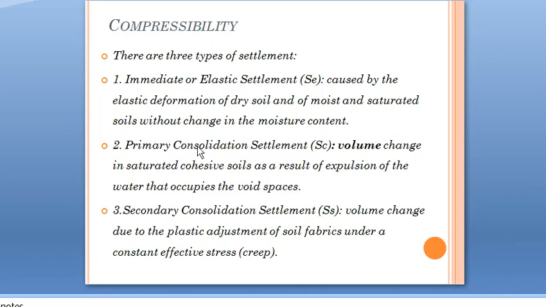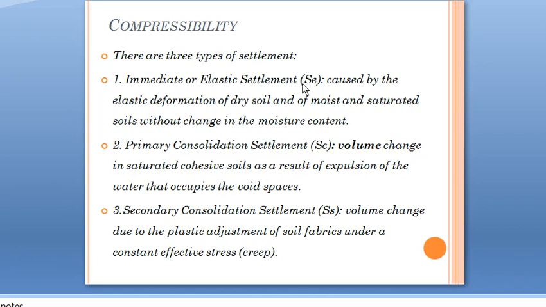Okay, then after expulsion of pore water, the soil has to attain a stable condition. For that, there will be a plastic readjustment between the soil particles, and that is taking place in the third stage, that is secondary consolidation settlement. Here the volume change due to plastic adjustment of soil fabrics under a constant effective stress is known as secondary consolidation settlement. So this consolidation or compressibility is taking place in three stages.